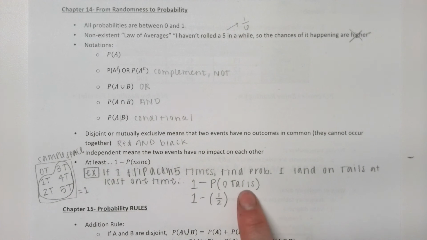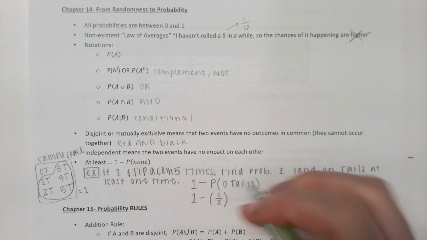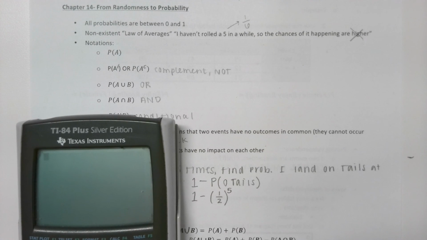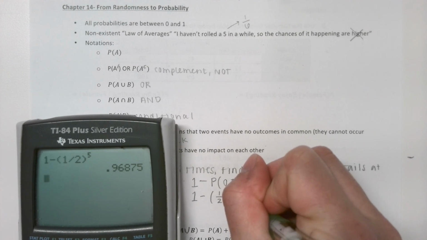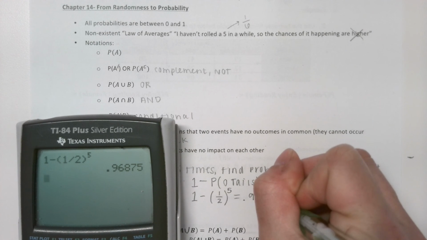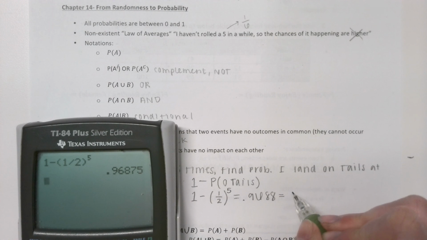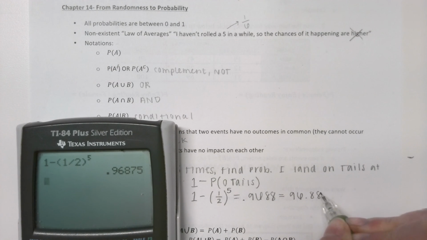Okay, so if I'm not landing on tails, that means I have to land on heads, so that's 1 out of 2. I need this to happen 5 times, so I'm going to put my exponent of 5. And here, I'm going to go ahead and just use my calculator. So I have 1 minus 1/2 to the 5th, which gives me 0.9688. If I round, you could leave your answer just like that as a decimal, or you can change it into a percentage. Either one would be totally fine.